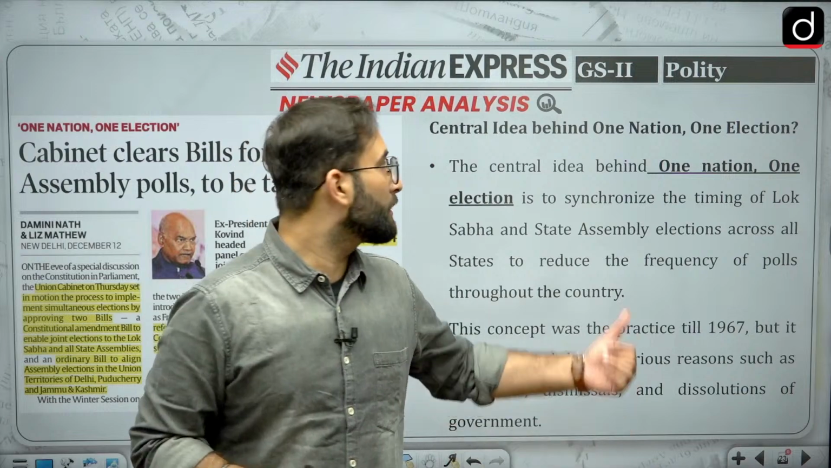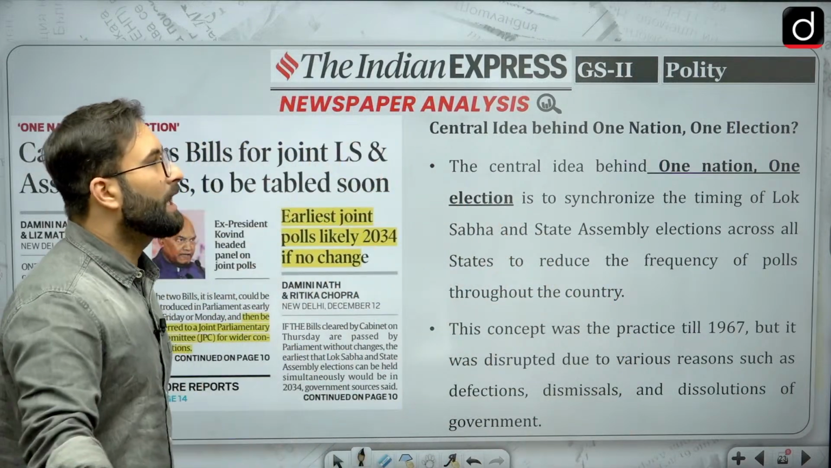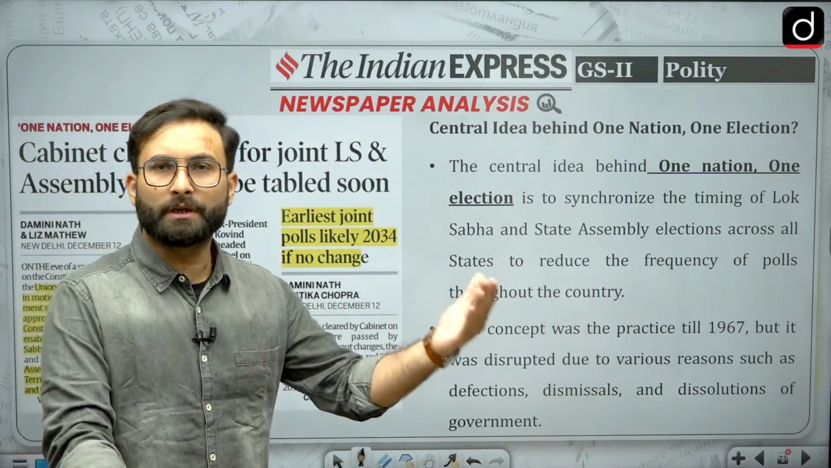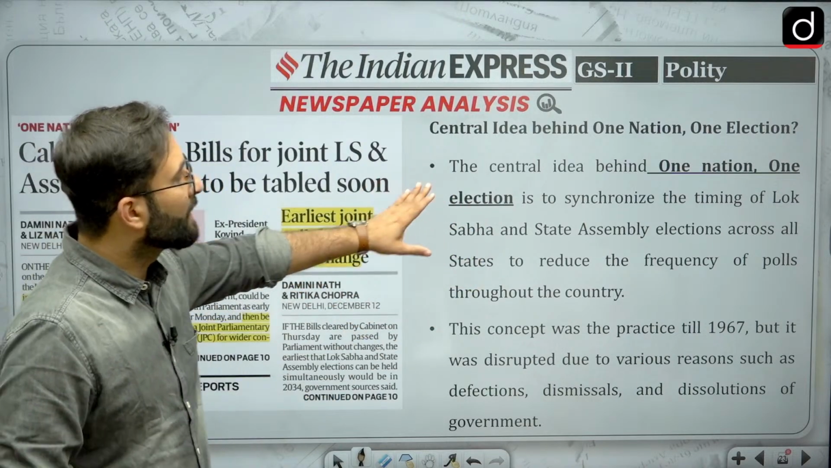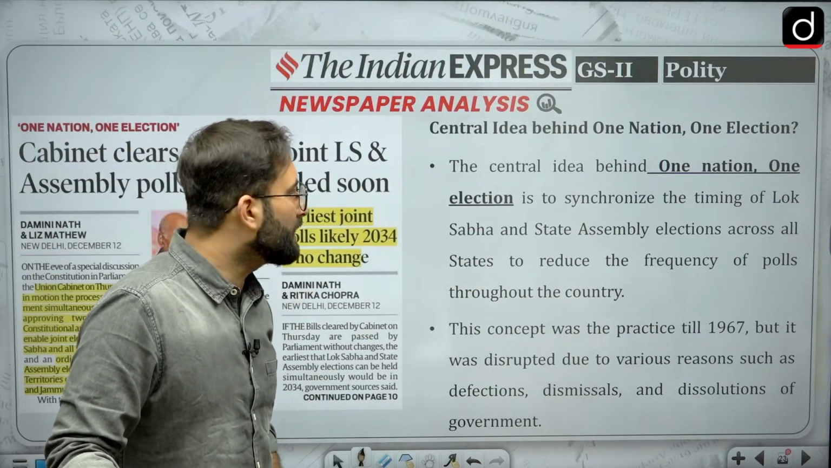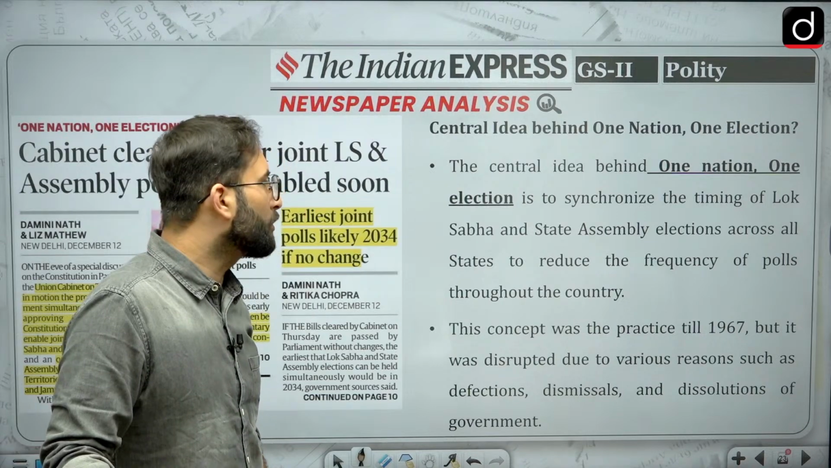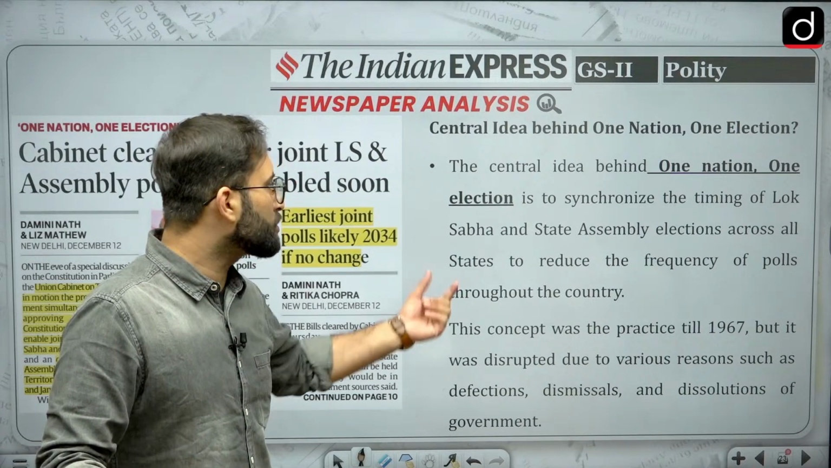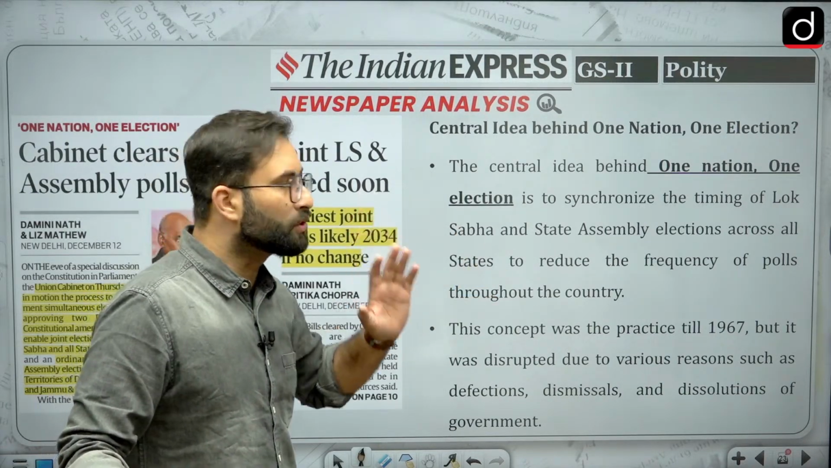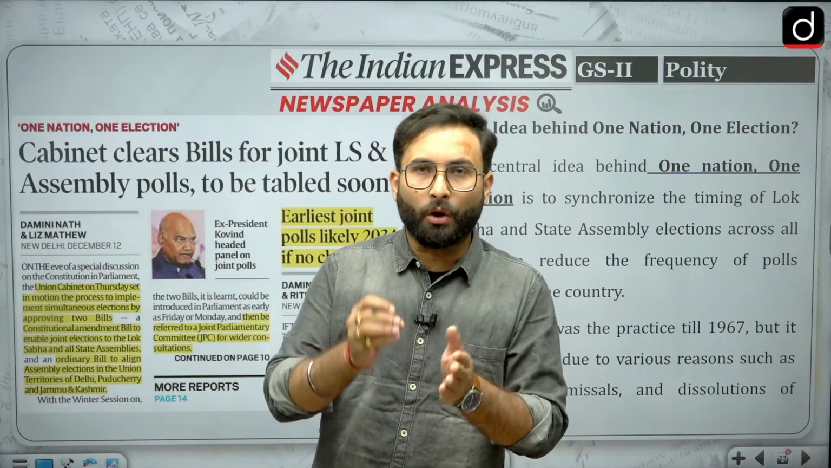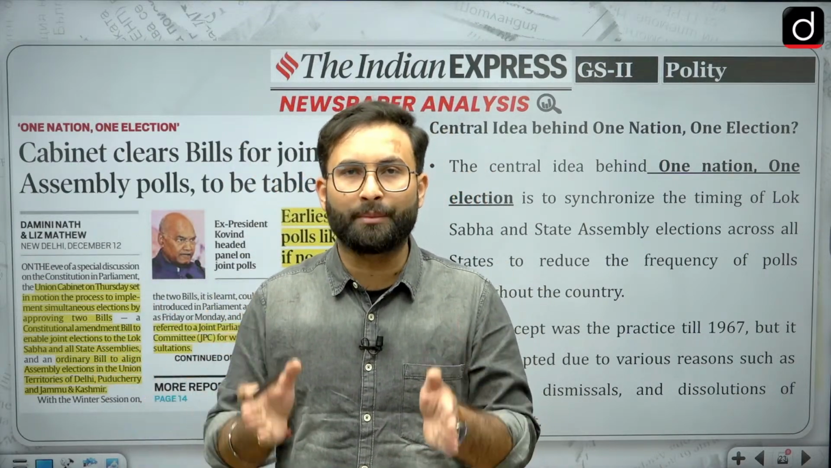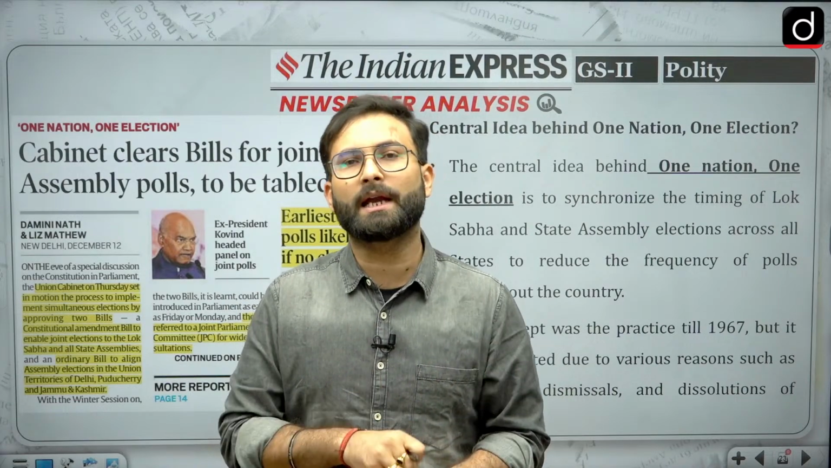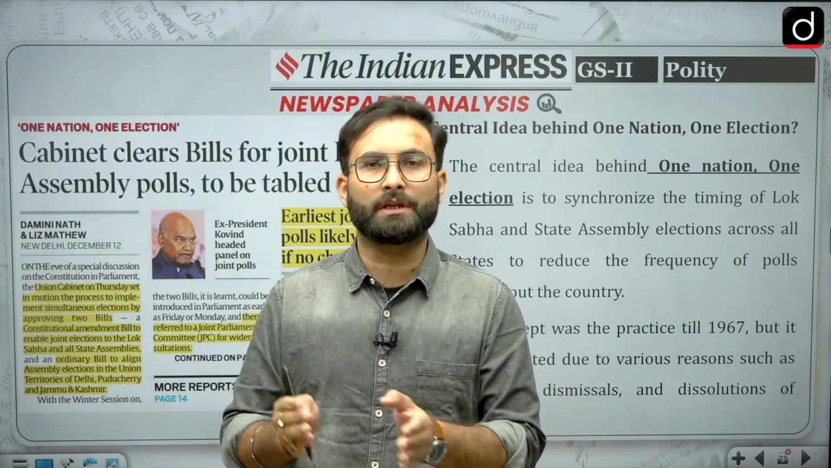Okay, now here you can see what the central idea behind one nation, one election is. We don't have to go into details because in various discussions we have talked about one nation, one election. The central idea behind it is to synchronize the timing of Lok Sabha and state assembly elections across all the states to reduce the frequency of polls throughout the country. So basically they are saying that all the Lok Sabha polls as well as the state assembly polls should happen at one time, so that governments will get time for governance-related issues.